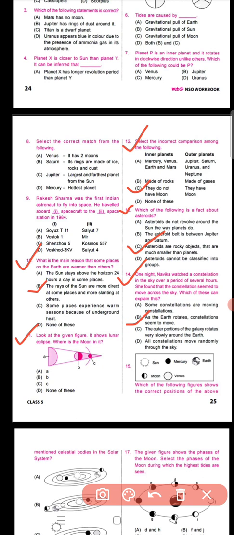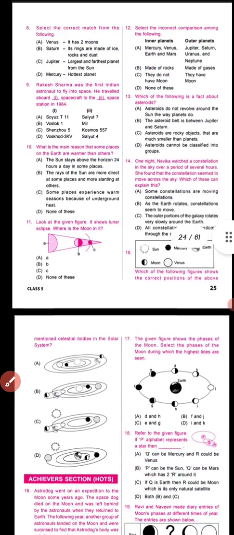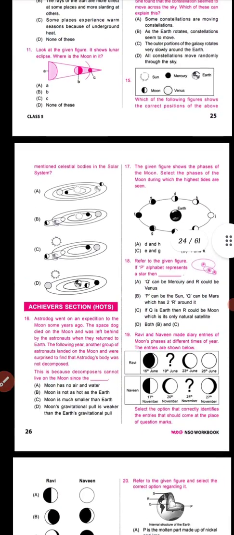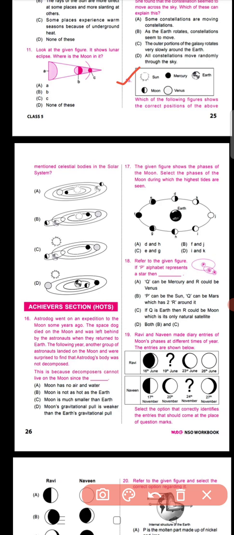Okay, now question number 15 is a picture based question. Just have a look at the picture: sun, Mercury, earth, moon and Venus. Which of the following figures shows the correct positions of the above mentioned celestial bodies in the solar system? Definitely many of you have known this, so you can go for option number B.